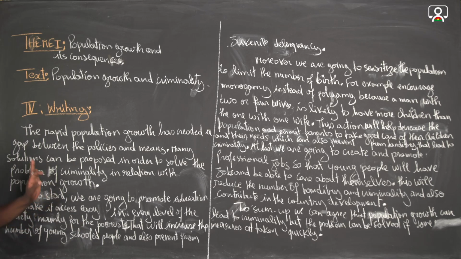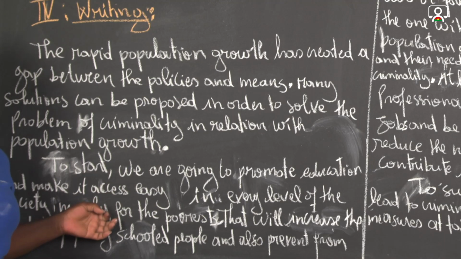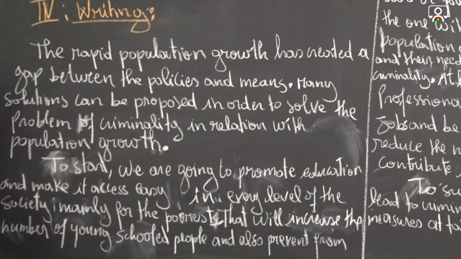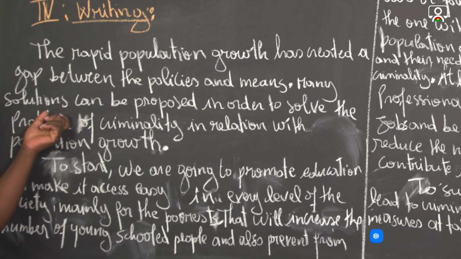So to start, we are going to promote education and make its access easy in every level of the society, mainly for the poorest. Here we propose to promote education because we can see that when a child is well educated, this child cannot become what you call a bandit or something else.